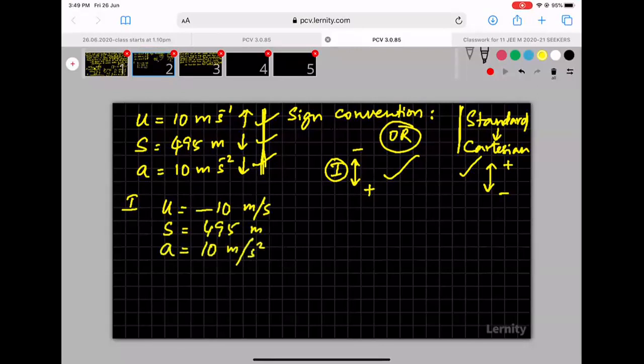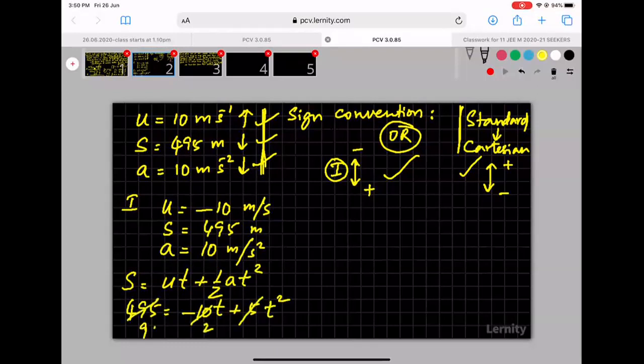To calculate time, you use the formula s is equal to ut plus half at squared. 495 is equal to minus 10t plus half into 10, which is 5t squared. 5 goes 2 times in 10 and 99 times in 495. So this results in a quadratic equation, t squared minus 2t minus 99 equal to 0.